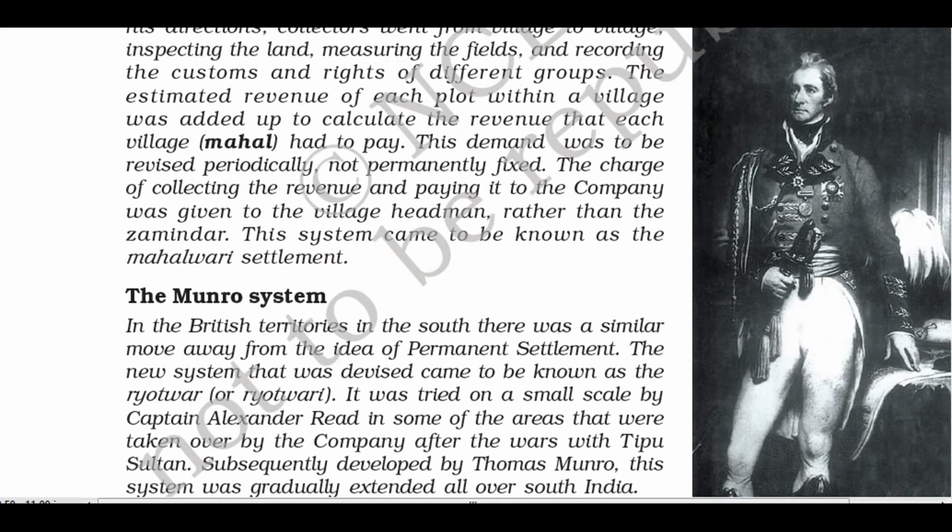The third system of taxation introduced during the British period is popularly known as the Raitwari system. So the Raitwari system, also called the Munro system. So the Raitwari system of taxation was introduced by two personalities: one is Captain Alexander Reid and the other is Thomas Munro. That's why the system is also known as the Munro system.